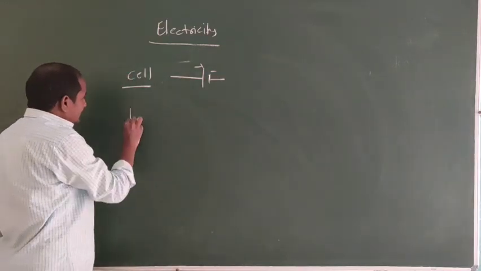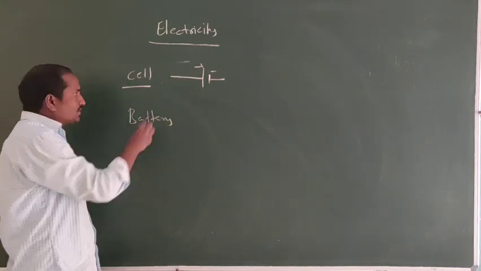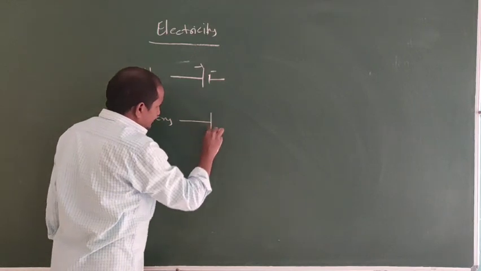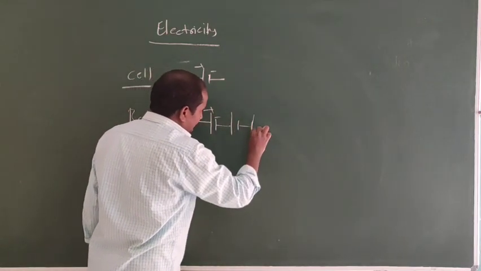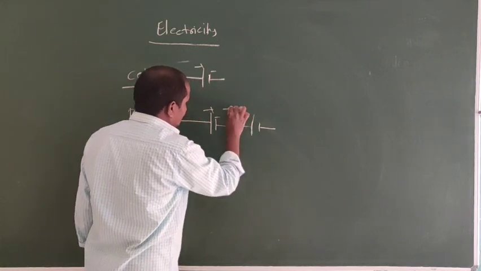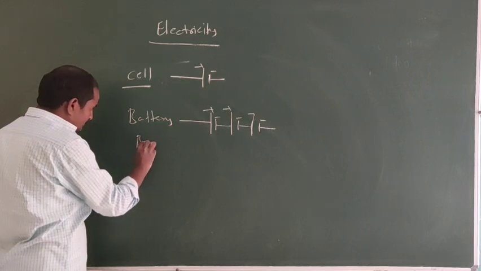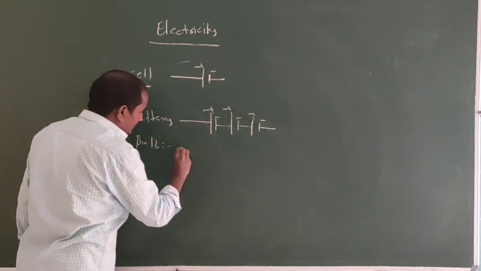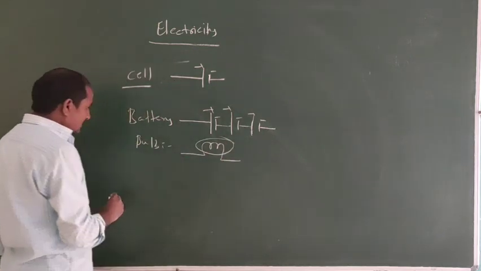Next, battery. The combination of more than one cell is called a battery. So here is the symbol for the battery. Okay, next, bulb. It is the symbol for the bulb.